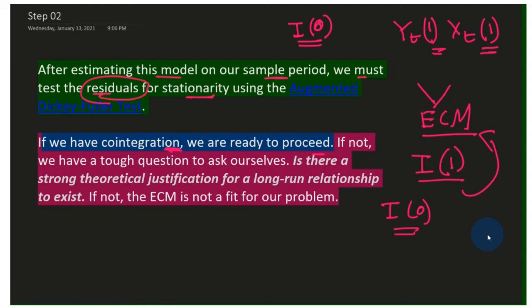If these conditions are not met, that is, the two variables are stationary at the first difference and the residual series is stationary at level, then we have to ask ourselves: is there a strong theoretical justification for our long run relationship to exist? If not, the ECM is not a fit for our problem.